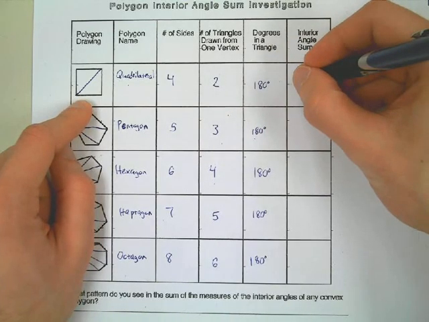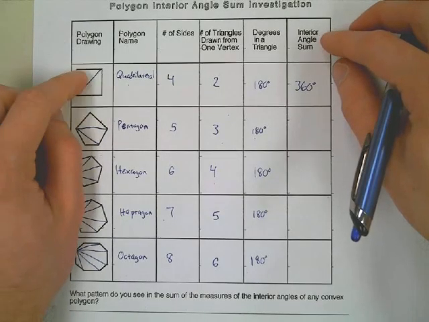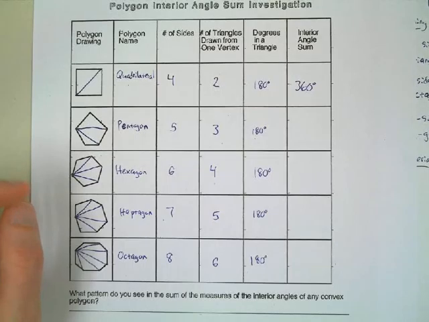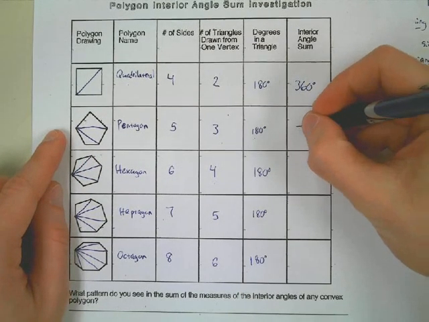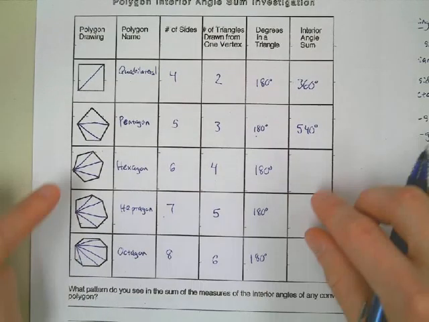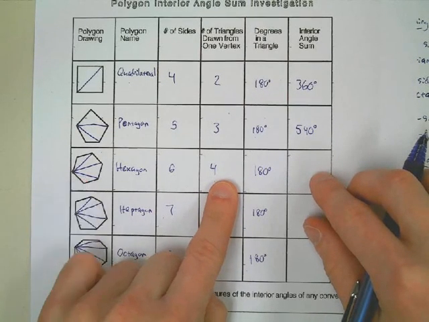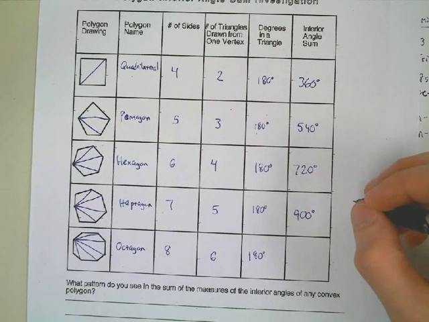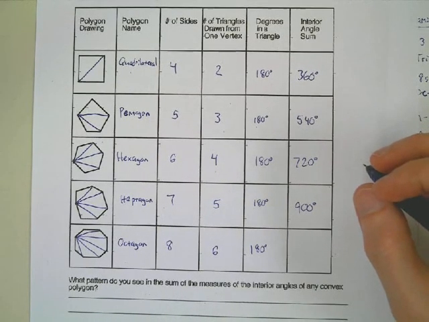And for a pentagon, there are 3 triangles, so times 180 is 540 degrees. For the hexagon, 4 triangles times 180 is 720 degrees. Then 5 times 180 is 900 degrees. That's fairly large, actually. And then an octagon is 1080 degrees.